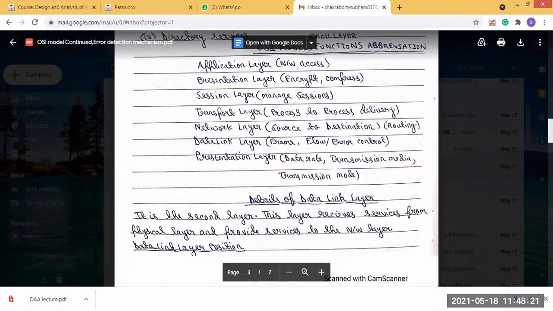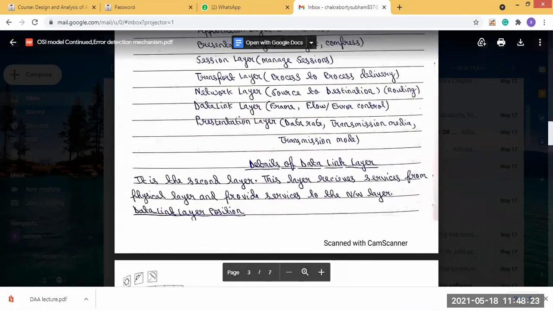Okay. So first we will see the details of the data link layer. The data link layer is the second layer from the bottom.